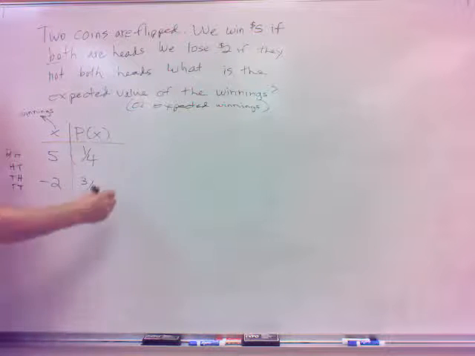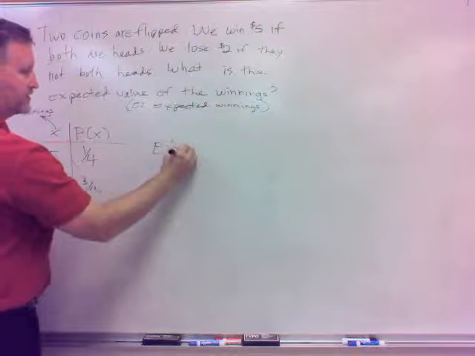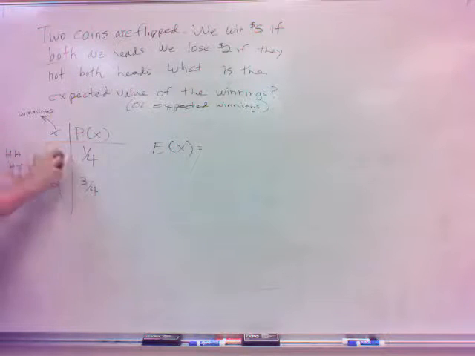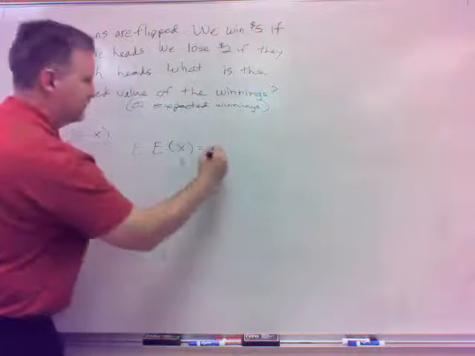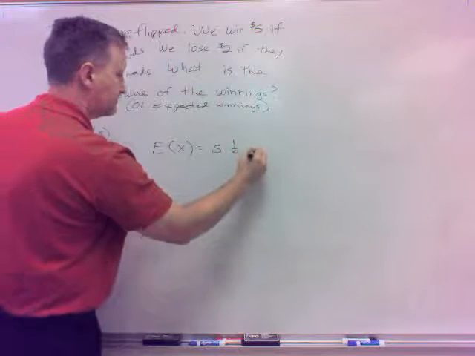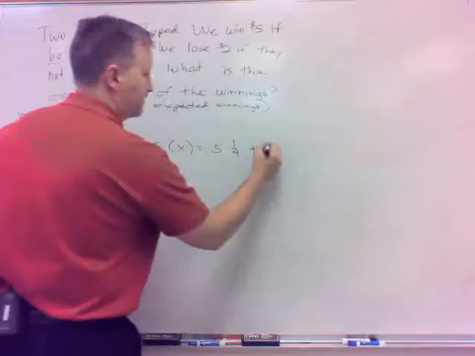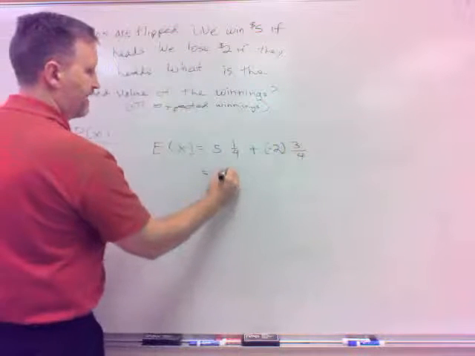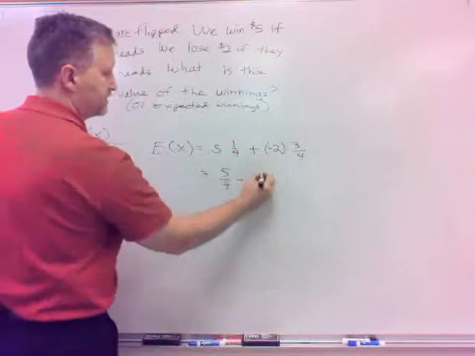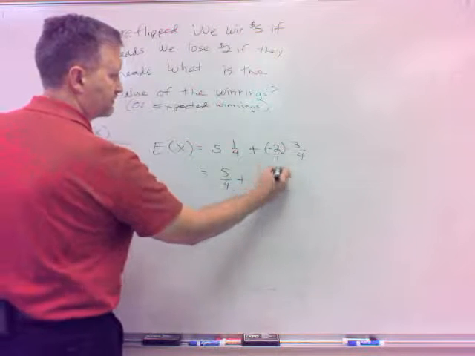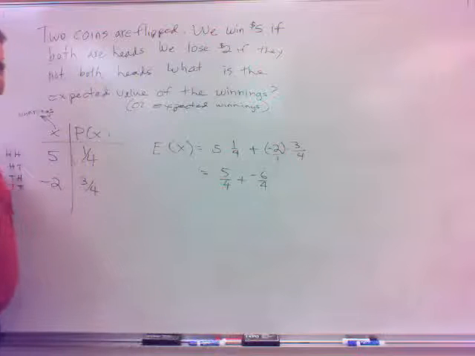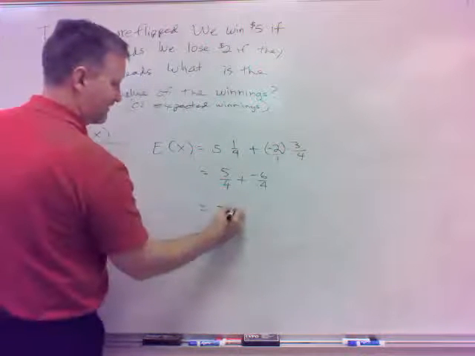Okay, but that's not the question. The question was, what's the expected value of the winnings? So how do I do that? Well, once I get the table, just multiply 5 times 1/4. Then multiply -2 times 3/4. See what I get. That would be 5/4 plus -6/4. What's that going to give you? -1/4.